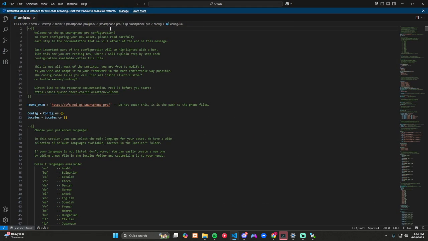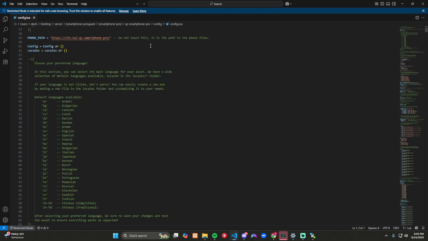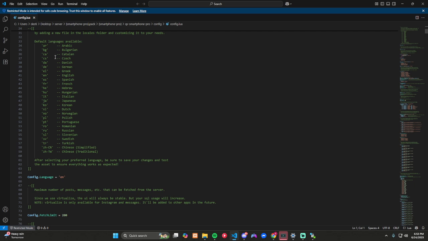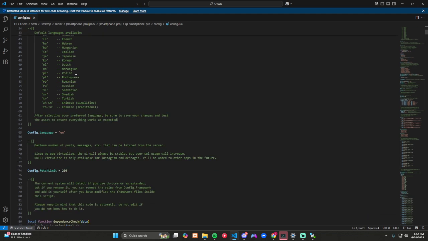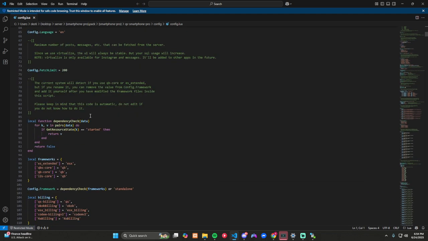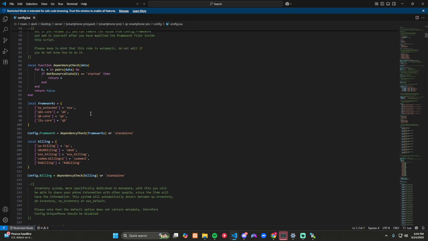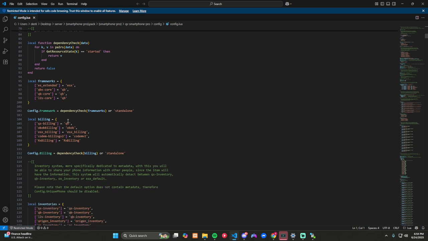Alright. Again, it's another config. These you just need to take your time and work your way through it. So what we're going to do is work our way down. Whatever your language is, I hope you speak English. If not, you don't understand me, and this was a total waste of your time. Okay. Limits, you don't got to worry about that. Framework, it's going to pick it up on its own. You don't need to even mess with it. So you're good on this part. Billing.